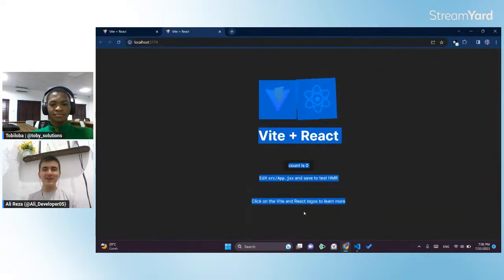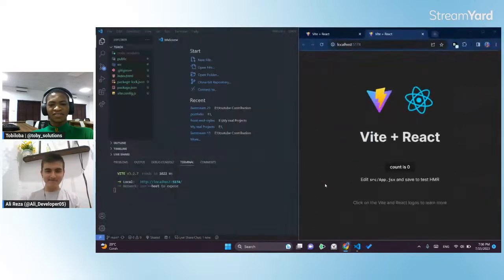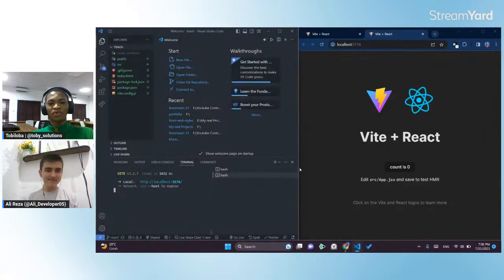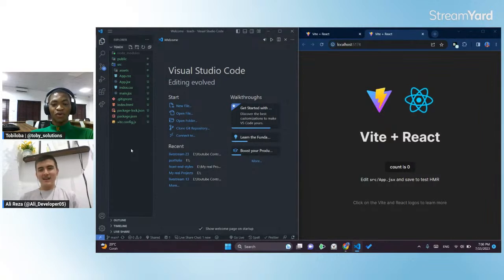Toby, I will pass the mic to you so you can explain from now on. Sure, perfect. Ali has done a good job setting up the code base and creating a new React app for us, and it's currently running the server. Now I open my source folder and I see a couple of files there, assets, app, and everything.